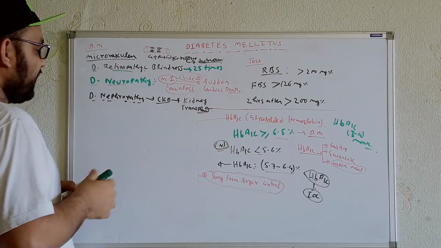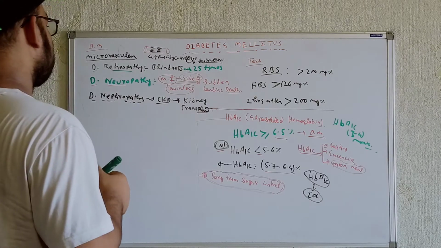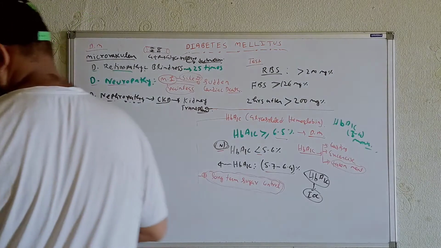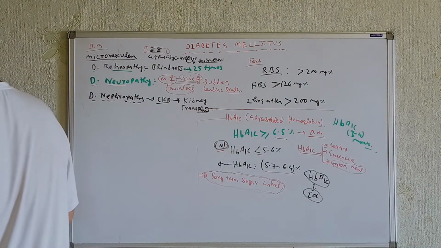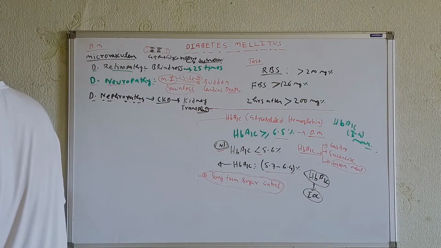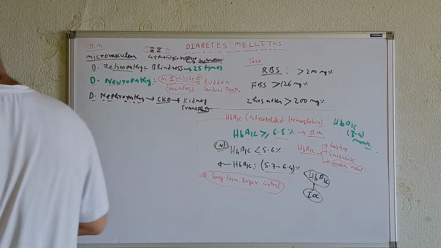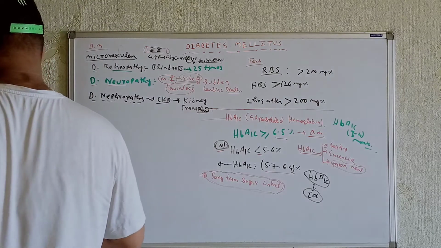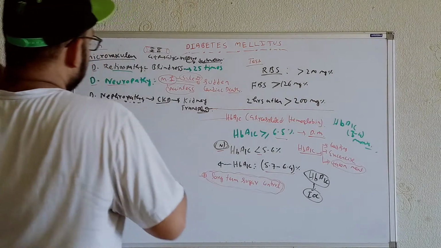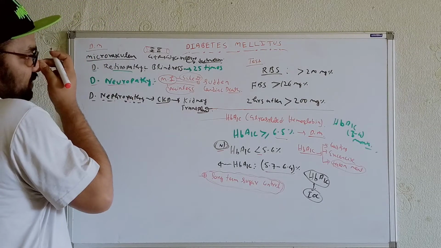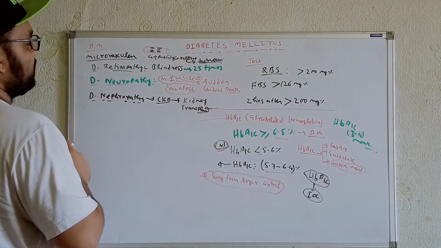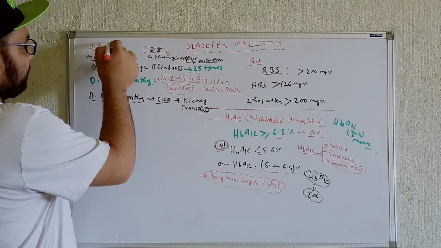Okay. Now we'll talk about what type of problem we will see as far as the macrocirculation is concerned. Now, what is the way to reduce all these types of symptoms as far as the microvascular problems are concerned?